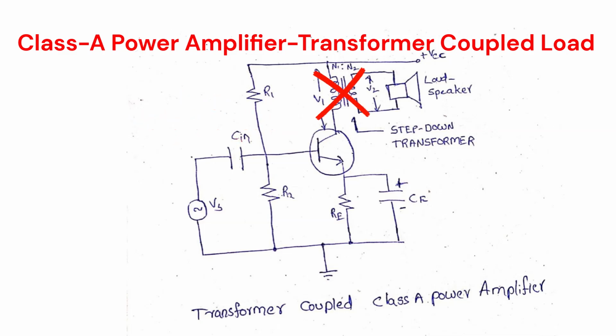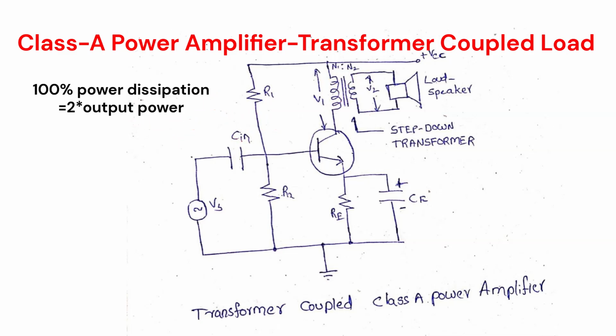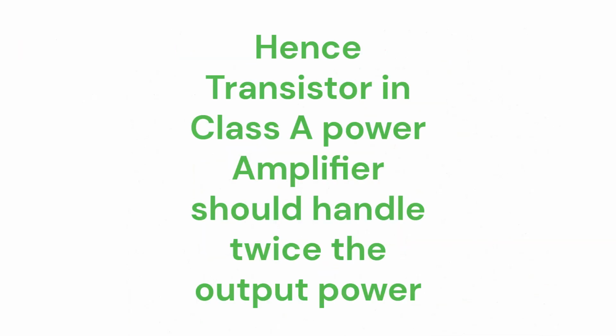And when there is no output signal, the whole 100% of input power is dissipated as heat at the transistor. Here note that 100% of input power dissipation is double the output power, which is 50% of input power. Hence, the transistor in a class A power amplifier should handle twice the output power.